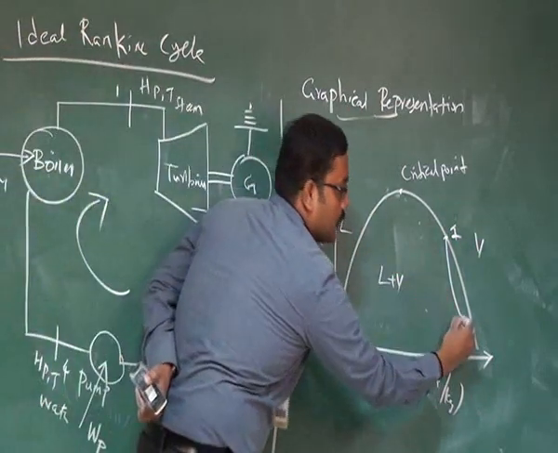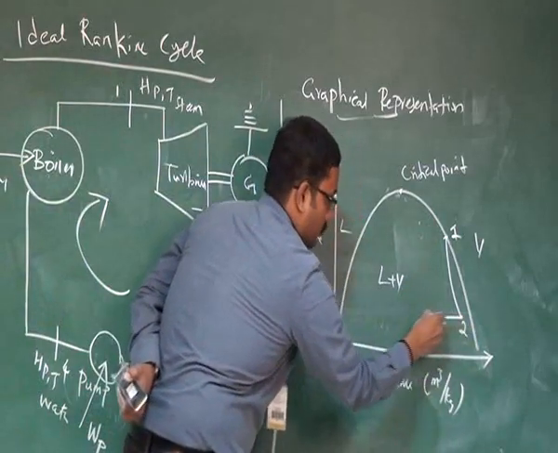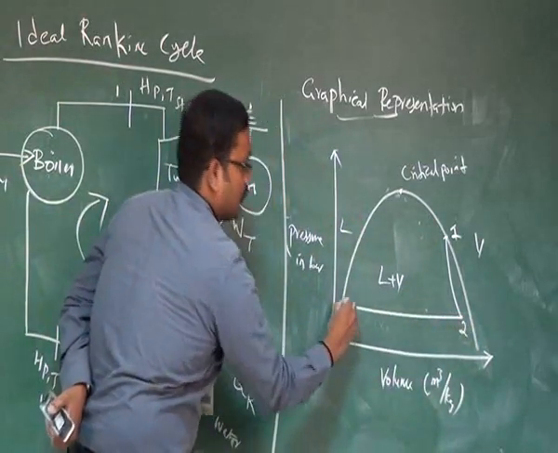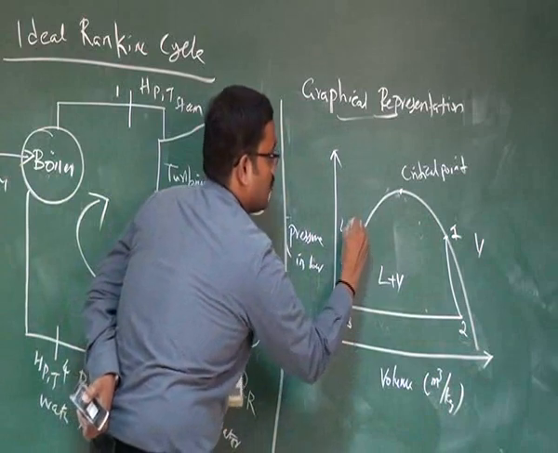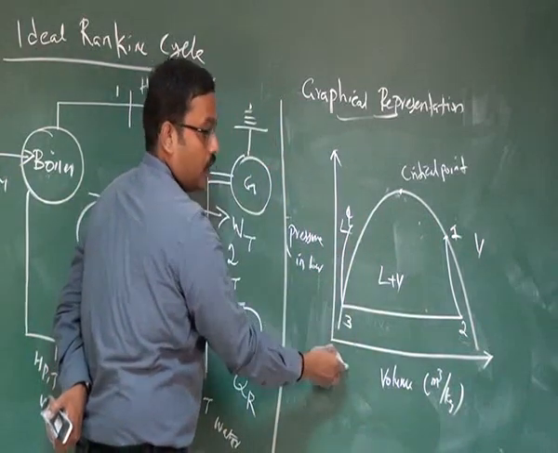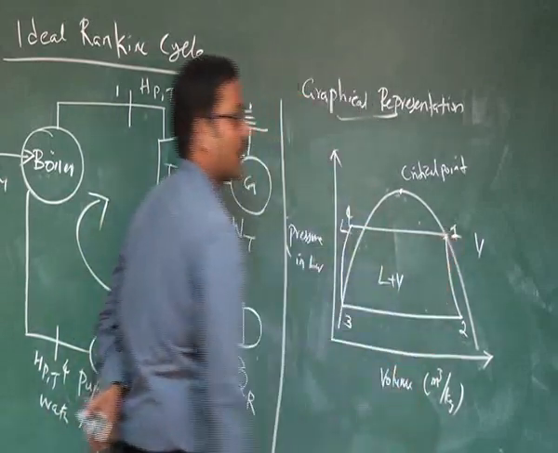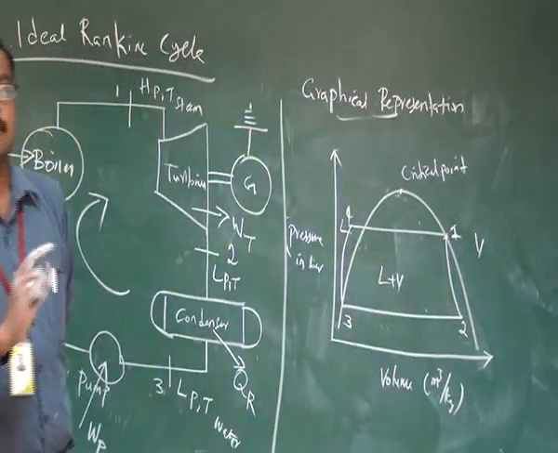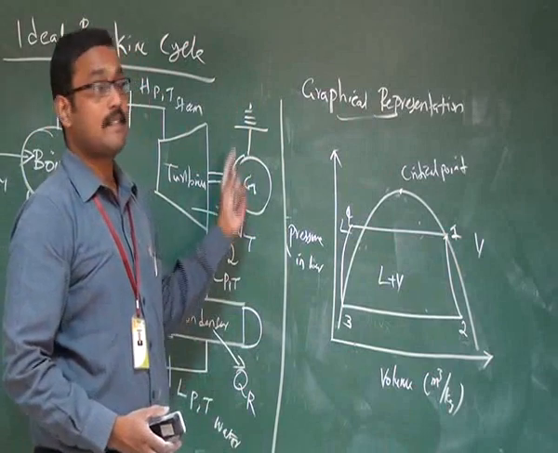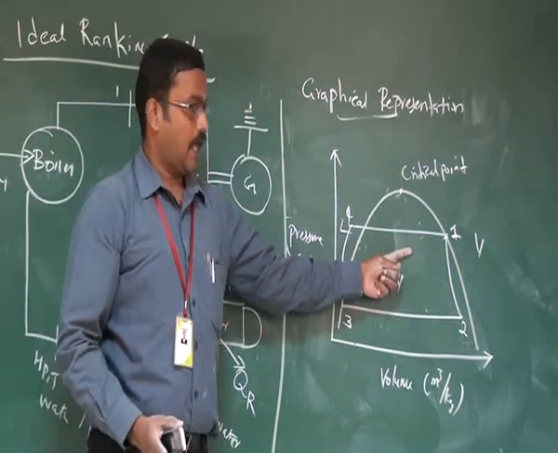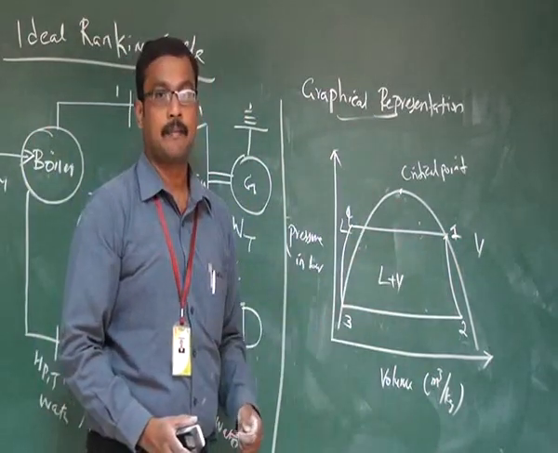Then 2, then 2 to 3, and 3 to 4. Again there is no entropy coordinate here, so it's a curve. 4 to 1. This is if the steam comes out at dry saturated condition; this is the diagram for PV coordinates.